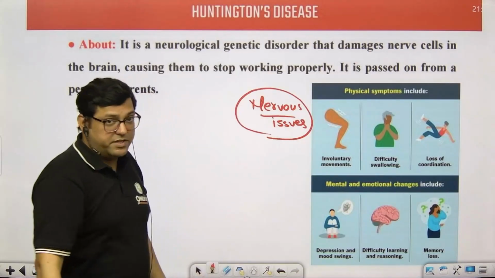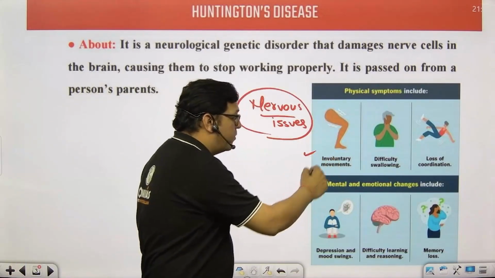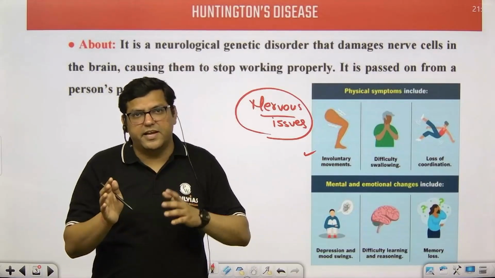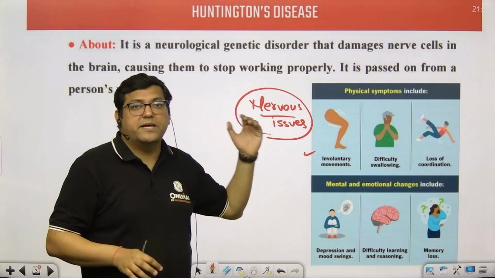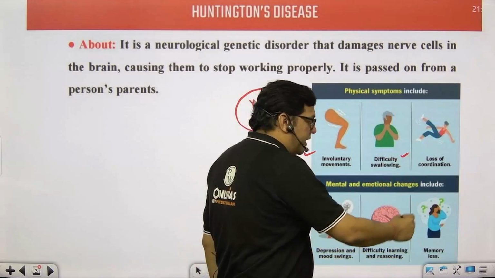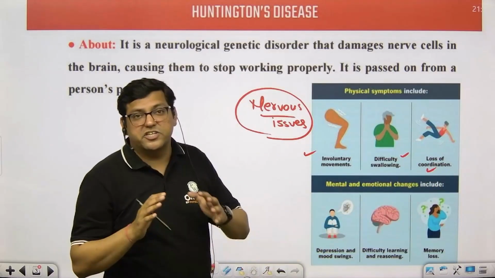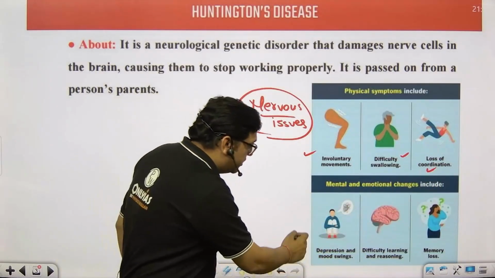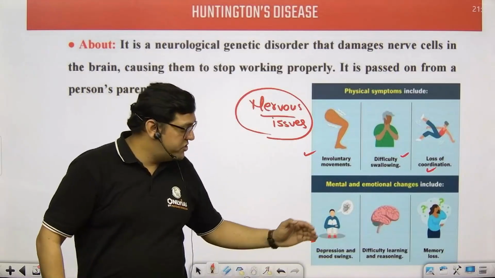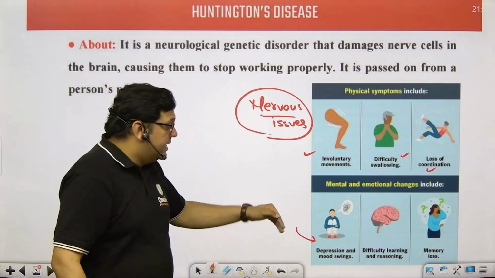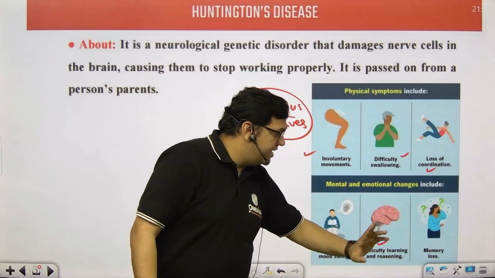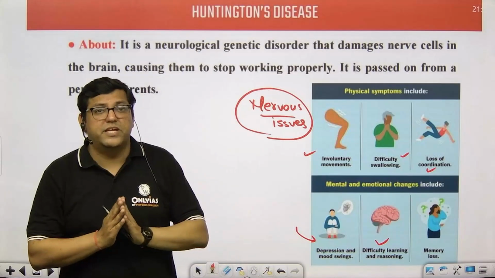So the basic symptoms include that there is a problem in the involuntary movement. In our body, there are 2 types of movements, voluntary and involuntary. The movements that happen by themselves are called involuntary movements. There is a difficulty in swallowing. There is loss of coordination between the body parts. Also, there is a mental issue and emotional aspects which are related to this condition. There is depression, mood swing conditions. There is difficulty in learning, and even there is memory loss.